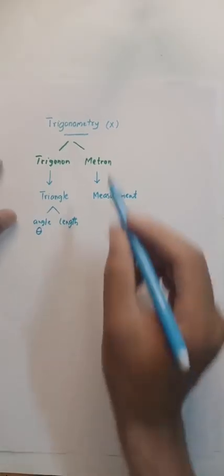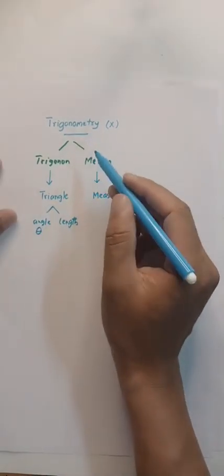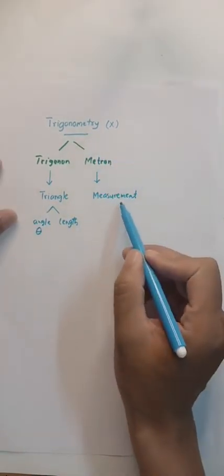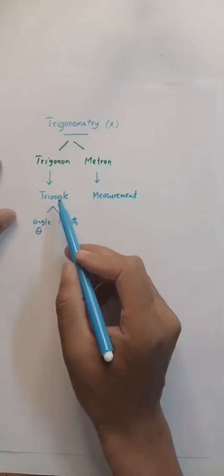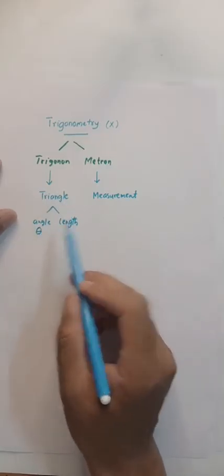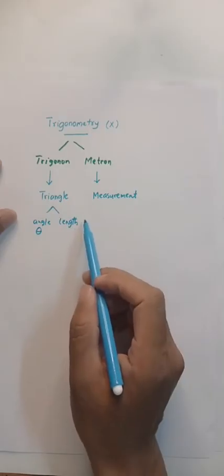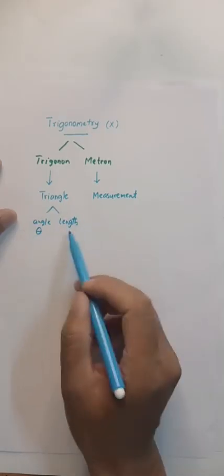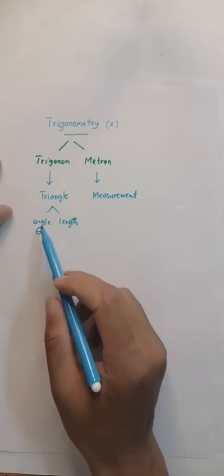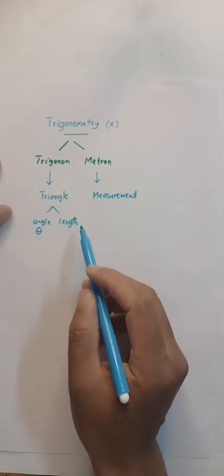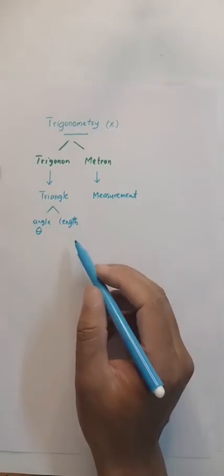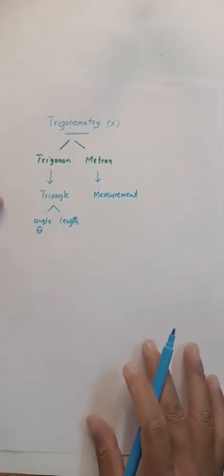So trigonometry is a branch of mathematics which deals with the measurement of triangles. In a triangle we measure angles, sometimes we measure length, and we also make a relationship between the angle and the length of the triangle.